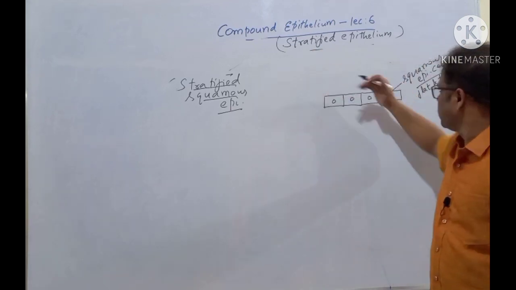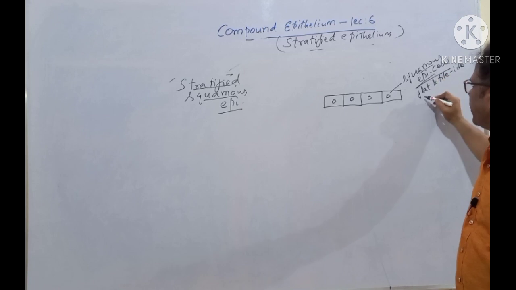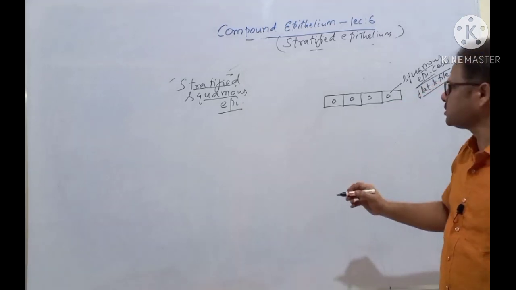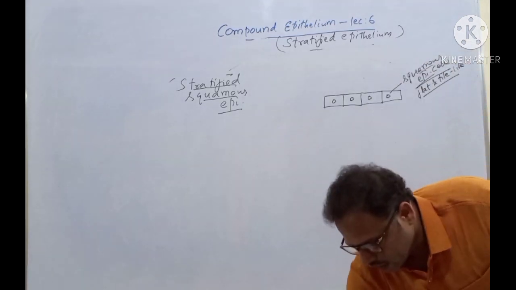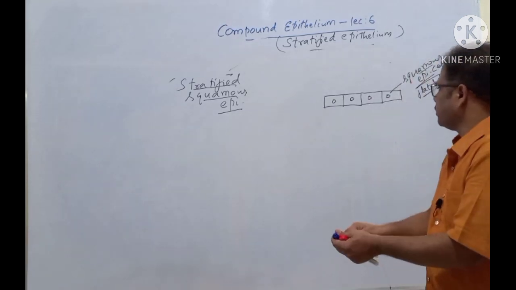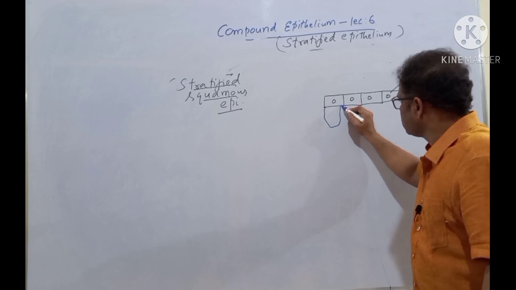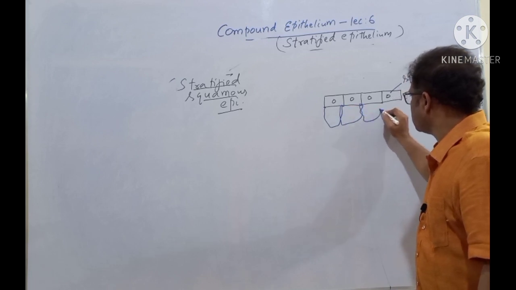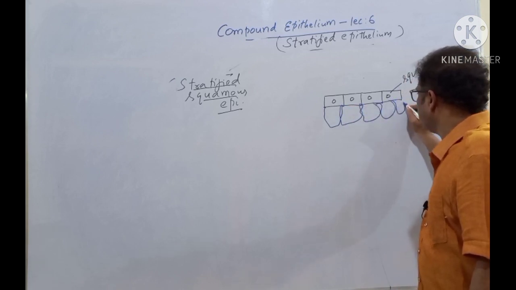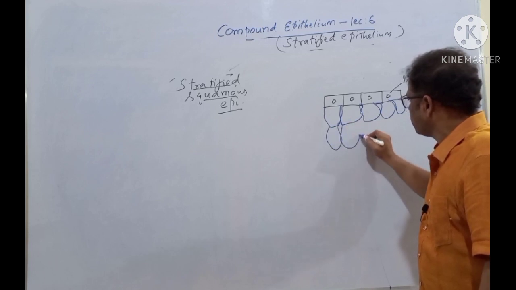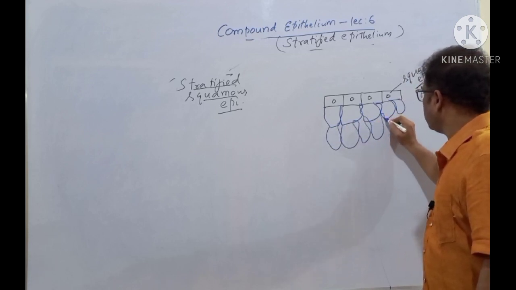Here, the uppermost layer consists of squamous epithelial cells, which are flat and tile-like cells. And in the middle, other layers of cells are there. For example, here is a middle layer of cells, which are polygonal cells.